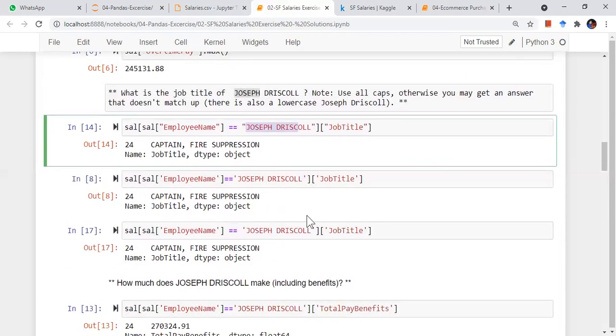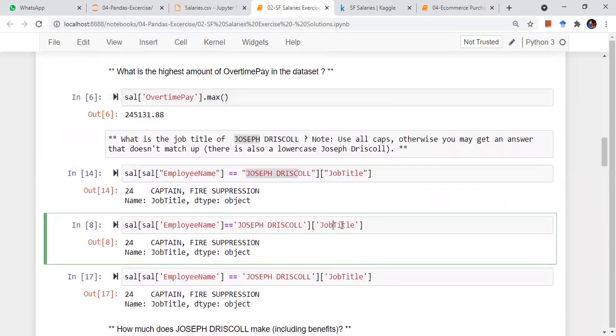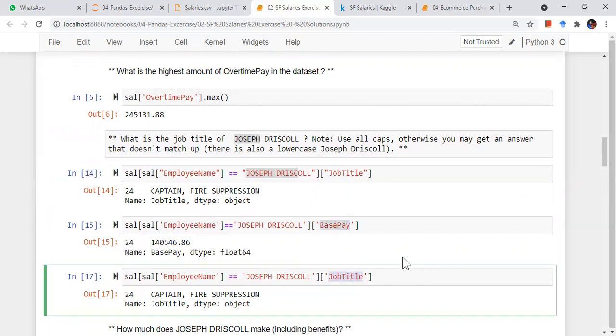One more thing I observed: it is case sensitive here. It is exactly the same name you have to enter. Then for base pay, you can get the base pay values just by changing the column name.